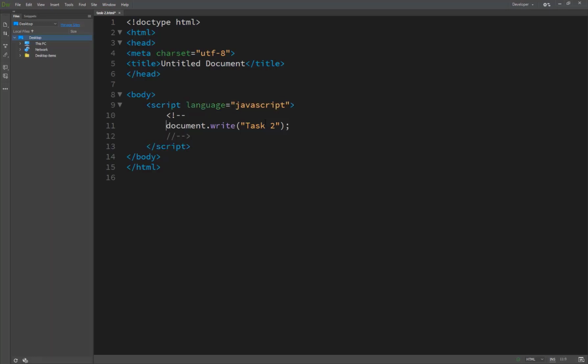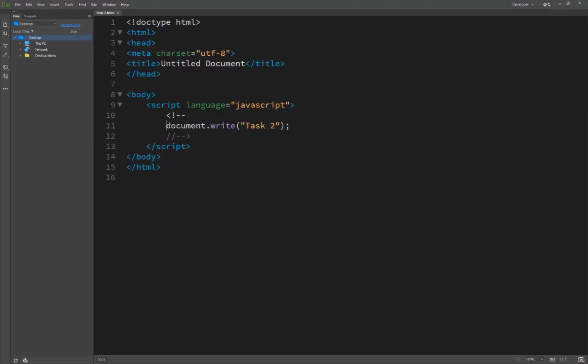So this is the HTML technique, and later we save it and go to our browser again, and you see it's not hiding because this browser totally supports JavaScript. So that's why.